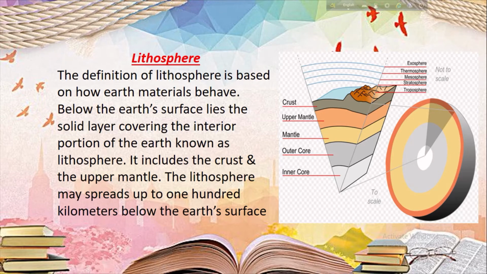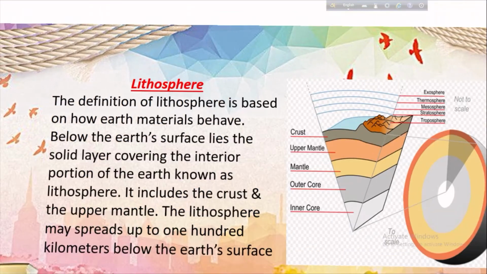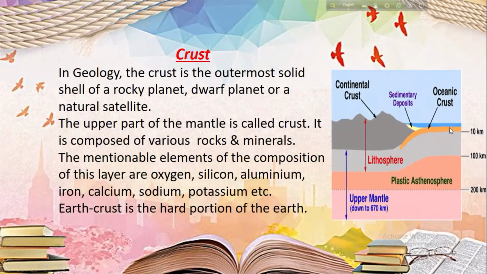We can say the earth's interior is generally divided into three parts: core, mantle, and crust. Next, what is the crust? Follow here the part again. This is the zone of the upper mantle, and here is the lithosphere. In geology, the crust is the outermost solid shell of a rocky planet or a natural satellite. The crust is what you and I live on and is by far the thinnest of the layers of the earth, and its thickness varies depending on where you are on earth.